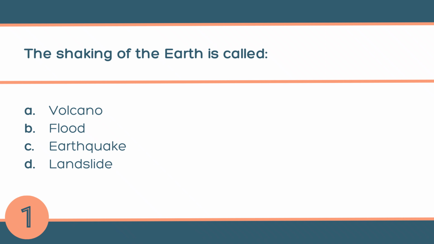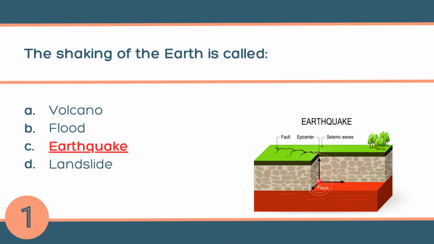The shaking of the earth is called A. Volcano, B. Flood, C. Earthquake, or D. Landslide. The answer is C. Earthquake. An earthquake is a sudden shaking of the earth's surface caused by the movement of rocks deep inside the earth.